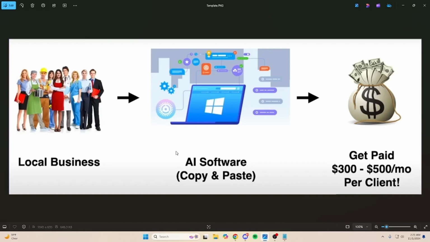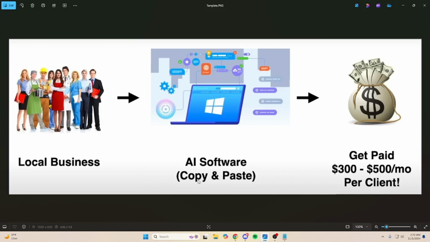For example, we have a thing called Conversation AI, which is going to go on their Instagram, their Facebook, their website, stuff like that, and it's going to answer questions and actually have the intent to book an appointment with these people, so that they don't have to have live people chatting with them. It's going to save them a lot of time and a lot of money. And the best part is that we're going to offer this completely free for the first 7 days to show the business what we can actually do before they start paying.